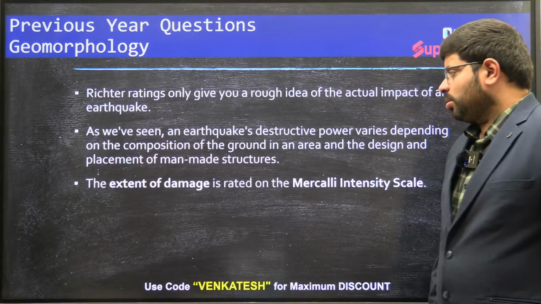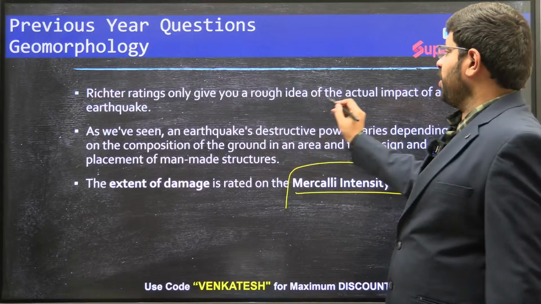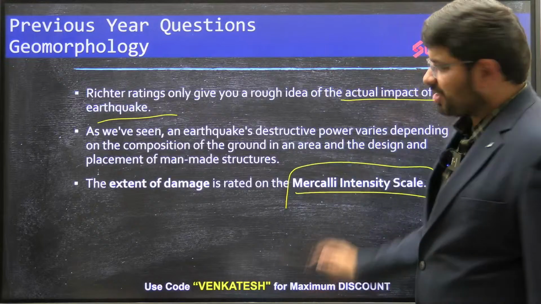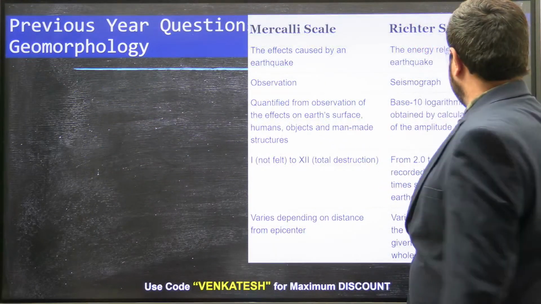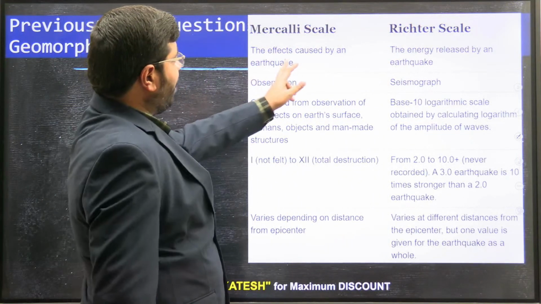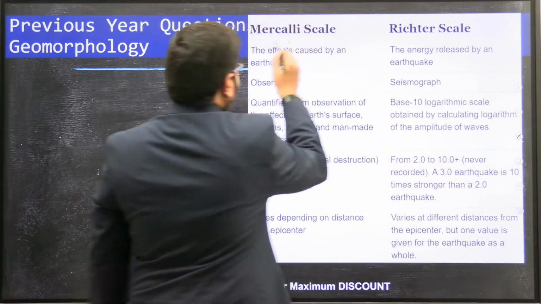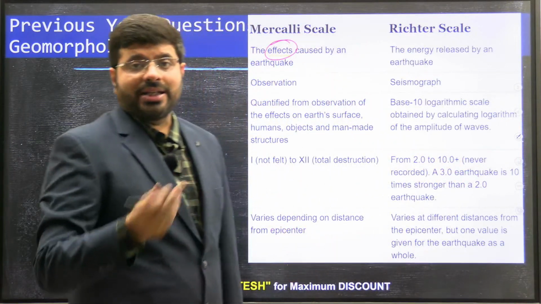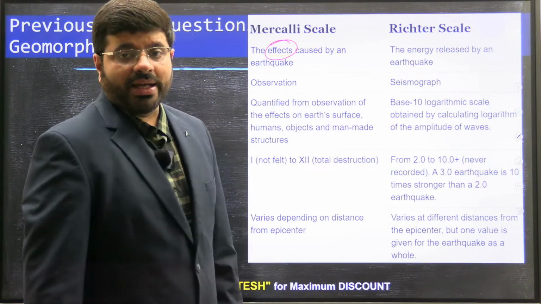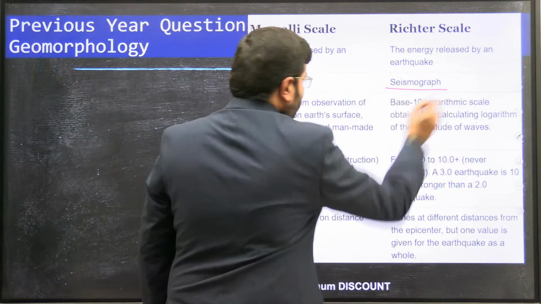So as you have seen, extent of damage is the Mercalli intensity, and a Richter scale gives you a rough idea of the actual impact of an earthquake. Keeping this, I have divided that and shown you some basic ideas of Richter scale and Mercalli scale. Mercalli scale: effects caused by an earthquake. So remember this, Mercalli talks about the effects, the direct impact, the destruction, the loss of the buildings. Richter scale: energy released by an earthquake. Energy released is the Richter scale.